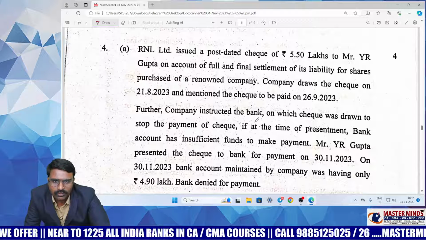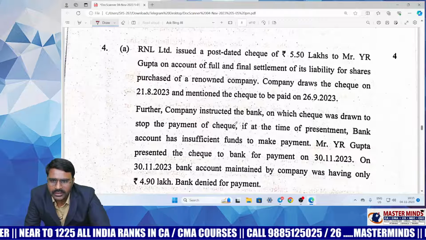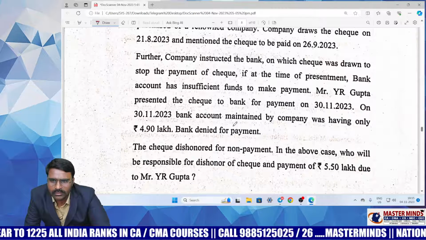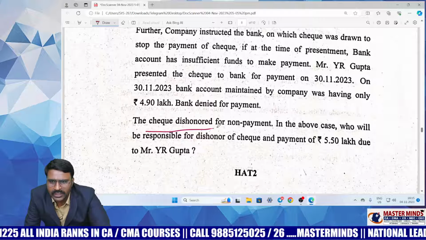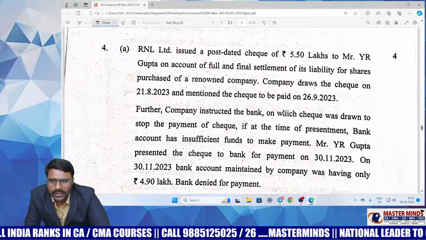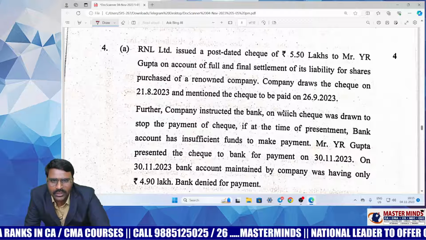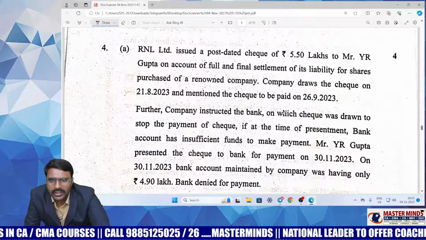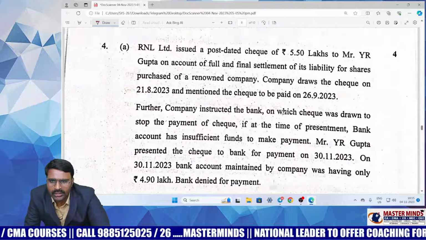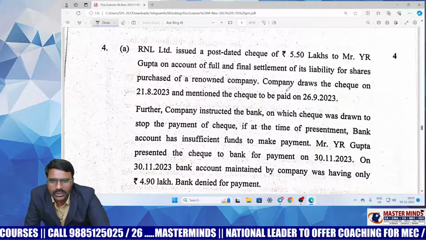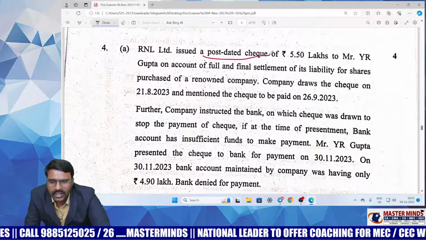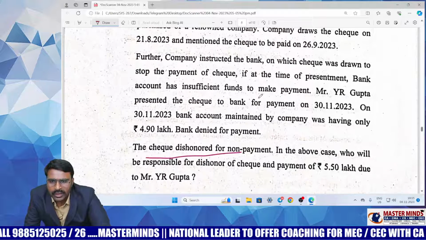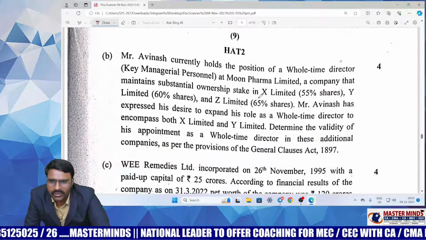Okay, right. Next, this is relating to the dishonor of check. Dishonor of check is a very important topic. It's also a predictable topic. So you may not be able to predict the exact question as a practical question, but dishonor of checks is the most important topic that anyone can say. Okay, so this is also a scoring area. Post dated checks, they have given some description in the board material. So therefore post dated checks, you can easily expect.